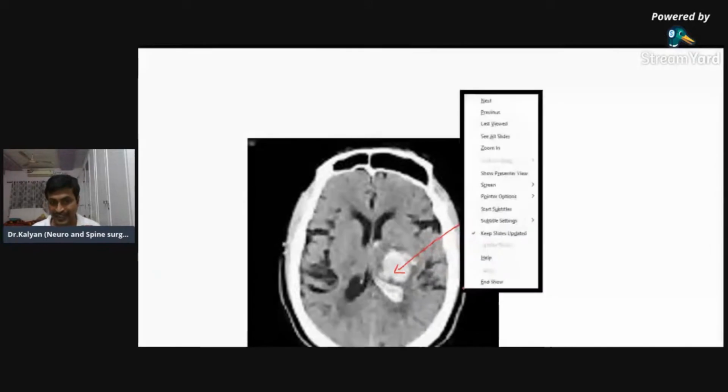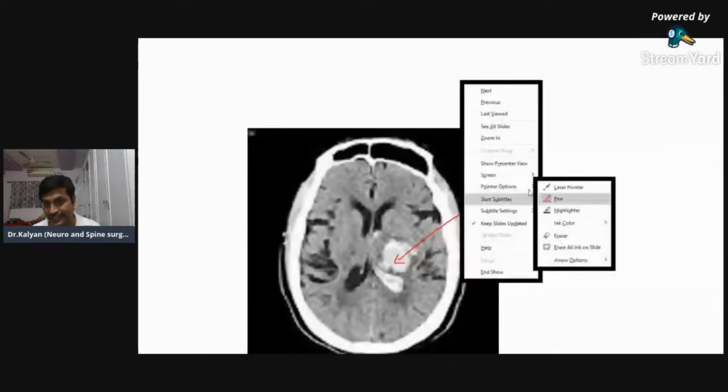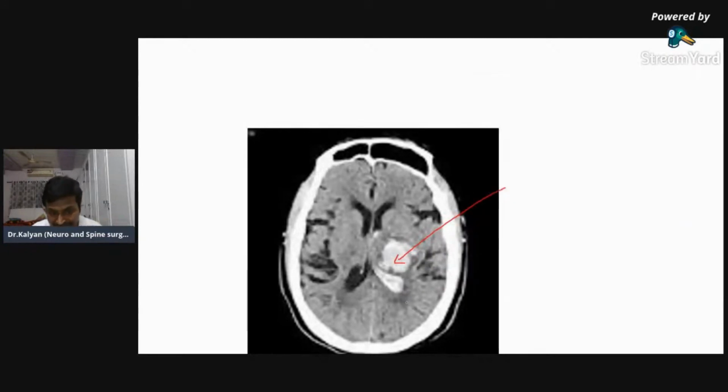So what is the red color one? And I will show you something else which you may or may not have noticed. Around the blood, there is some hypodensity, the blue one. So tell me what is the red one, what is the blue one? The red one is the intraventricular hemorrhage, intracerebral bleed. And what is the blue one?